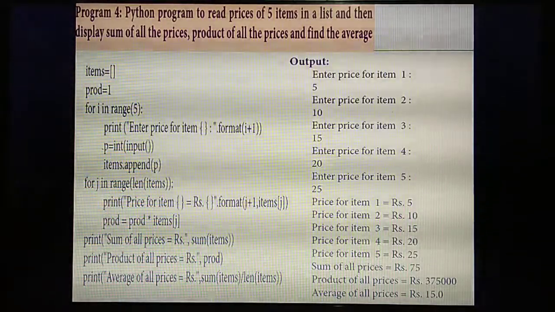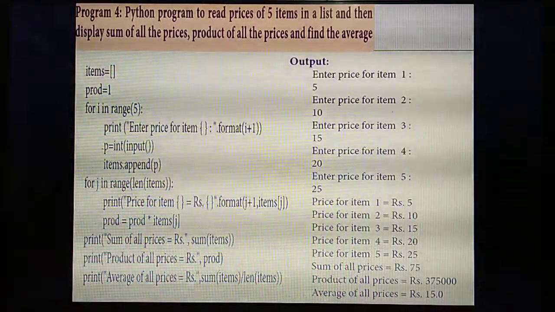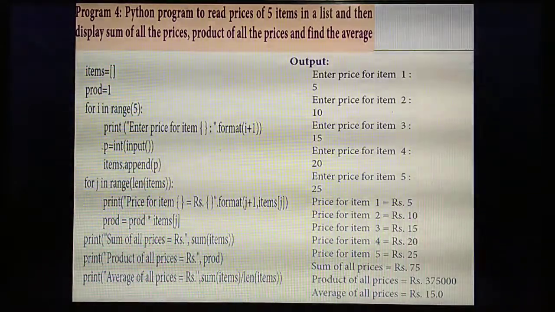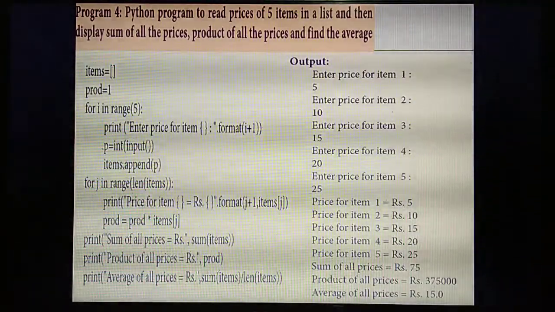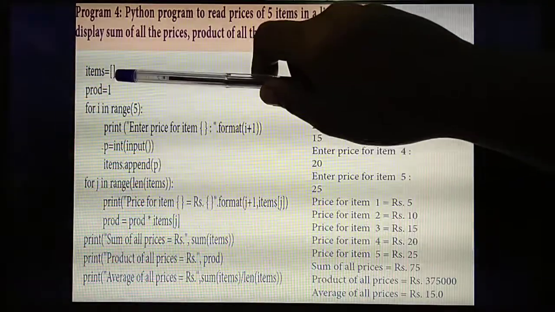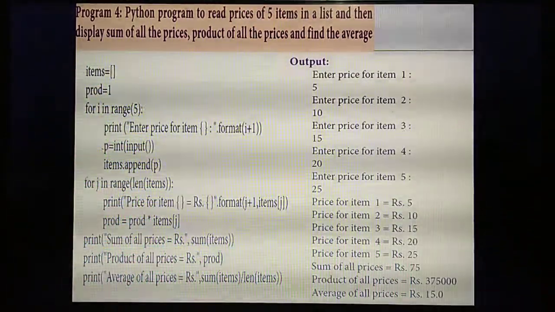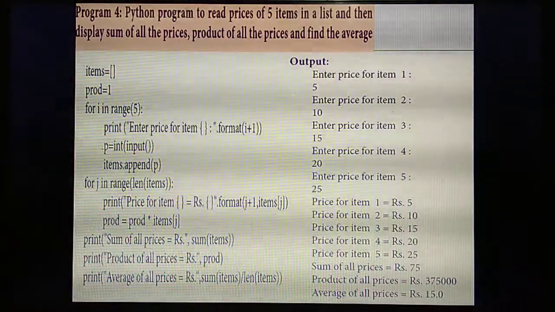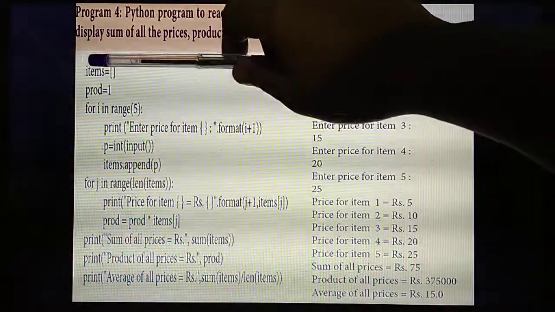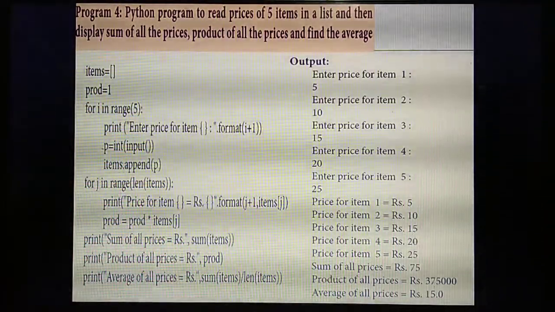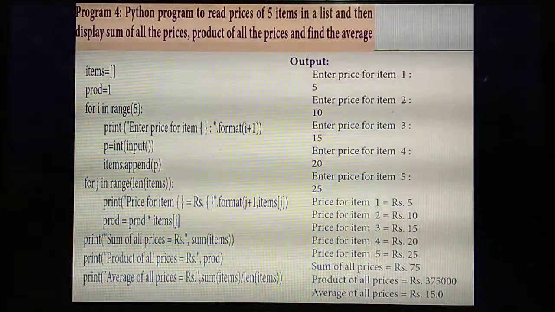Okay. In the question, what are the things they have asked to find? To find the product, sum as well as average. Understand? So for that, in the print statement, first they are going to find the sum of all prices. So all the things are stored where? In the items list, isn't it? So sum of all prices equal to, the prices are also always written with the extension rupees, Rs. So you need to sum all the values present in the list items. So sum of items.